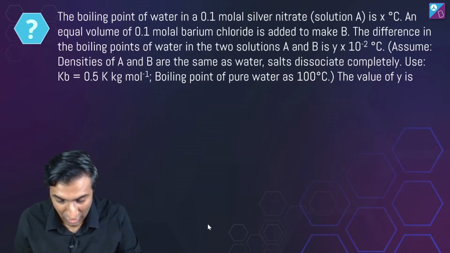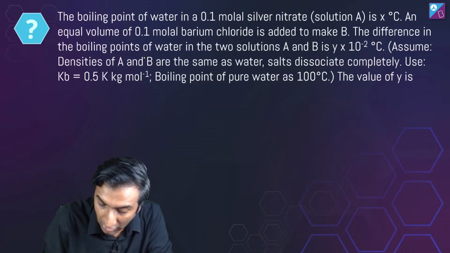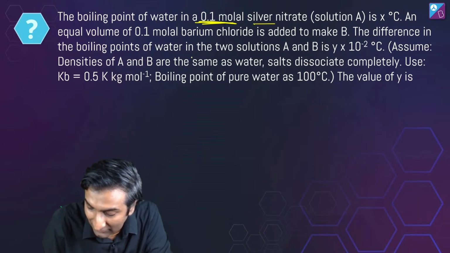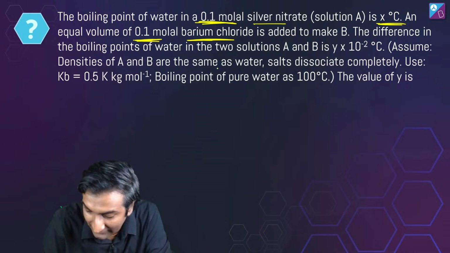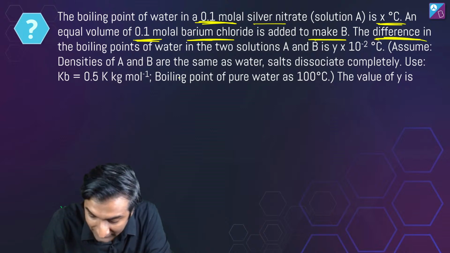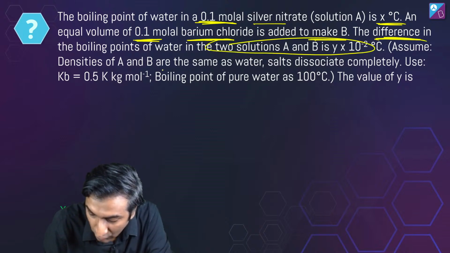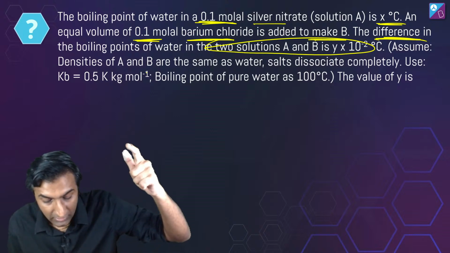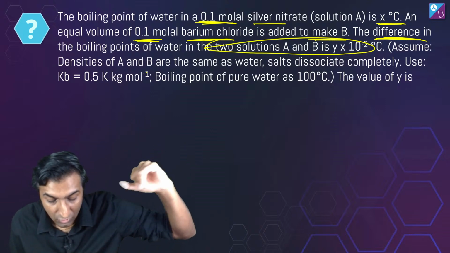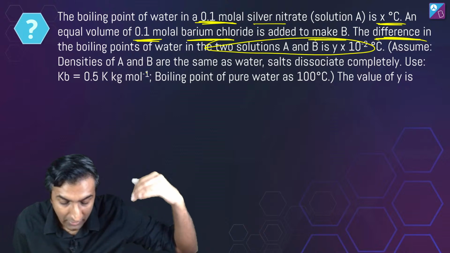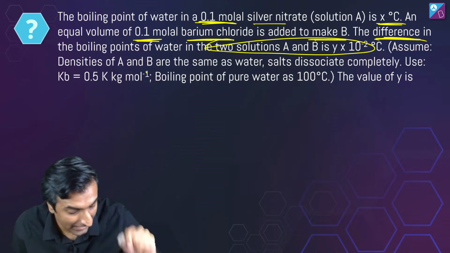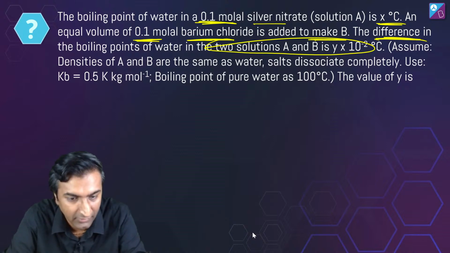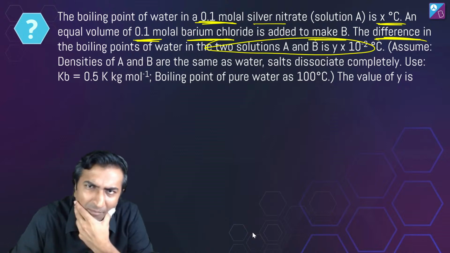देखो, शॉर्ट में मैंने लिख दिया है थिन स्लाइस करके. The boiling point of water in 0.1 molar silver nitrate is something. An equal volume of 0.1 molar barium chloride is added to make B. The difference in boiling points of water in the two solutions is what? मतलब एक में कुछ होगा डेल्टा TB, दूसरे में डेल्टा TB थोड़ा और बढ़ जाएगा, राइट? Because मैंने दोनों में ऐड किया है. I have added more number of particles. नहीं, बढ़ जाएगा कि कम होगा, मालूम नहीं एक्चुअली.